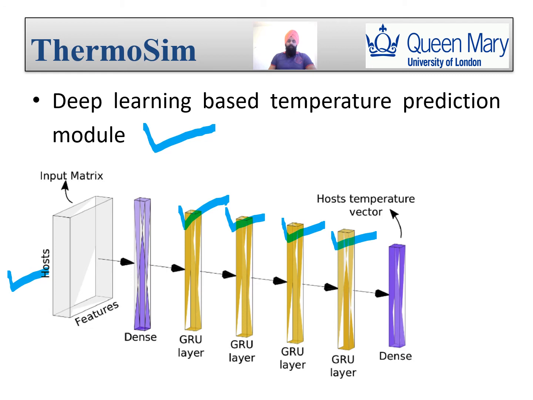These features include the fan speeds and resource utilization matrix. The output of the network is a vector of temperatures of all PMs. To train the neural network, we use traces from the Alibaba Cloud Data Center.